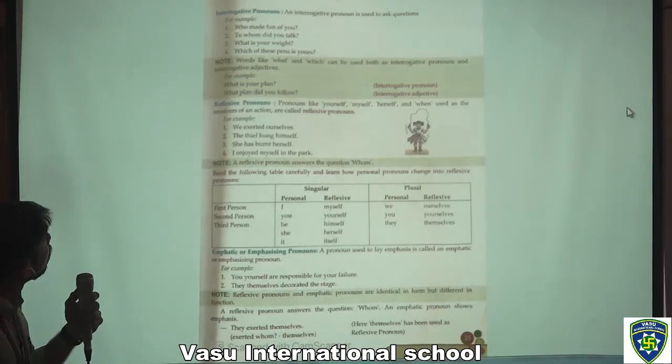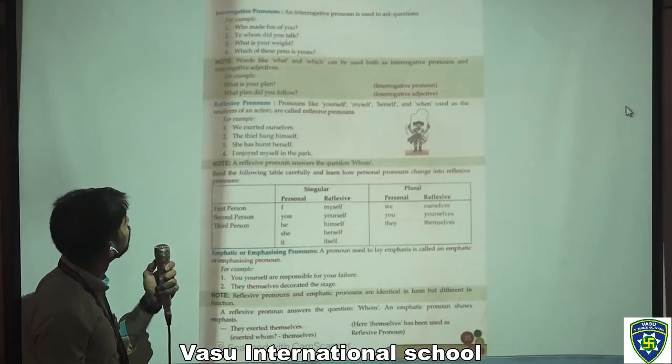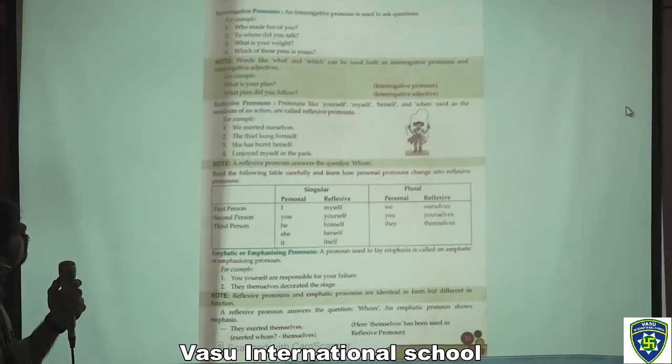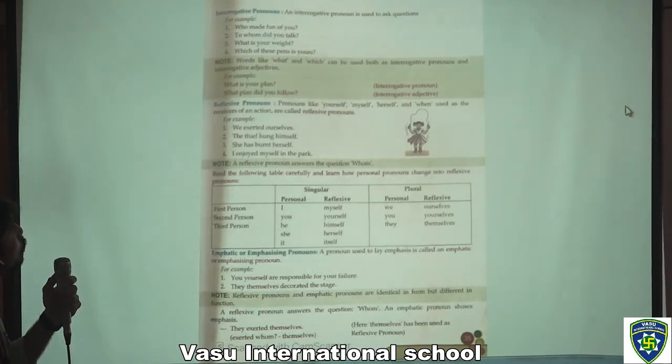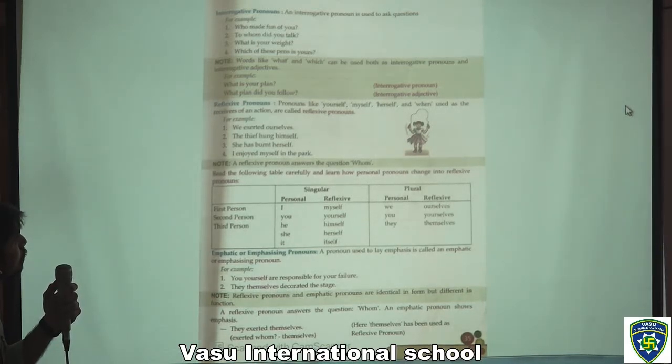Now the interrogative pronouns we have. An interrogative pronoun is used to ask questions. For example, we have already learned this before. Who made fun of you? To whom did you talk? What is your weight? Which of these pens is yours? These are interrogative sentences, with a question mark. You already learned this thing. Words like what and which can be used both as interrogative pronouns and interrogative adjectives.